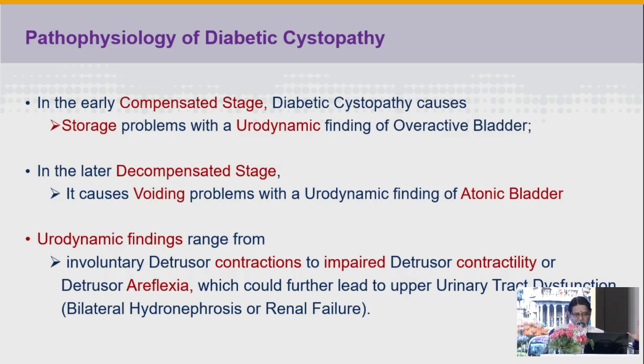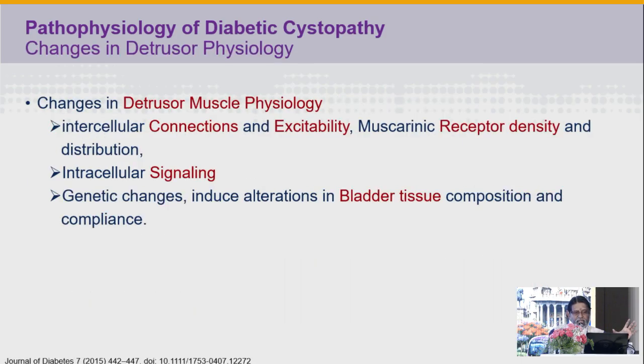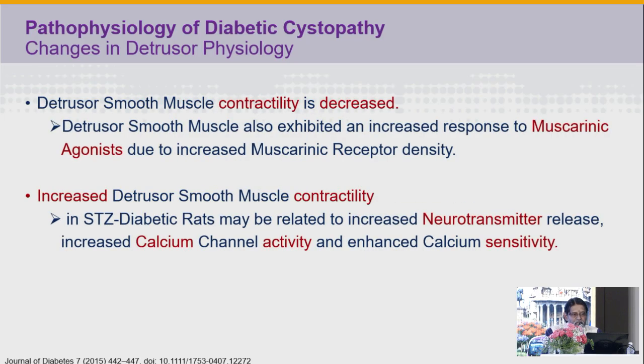In the early compensated stage, storage problems occur with the urodynamic finding of overactive bladder. In the later decompensated stage, it causes voiding problems, with the urodynamic finding of atonic bladder, that is very important, from involuntary detrusor contraction to impaired detrusor contractility or detrusor areflexia. So changes in the detrusor muscle, intracellular connections, excitability, intracellular signaling and genetic changes induce alterations in the bladder tissues.